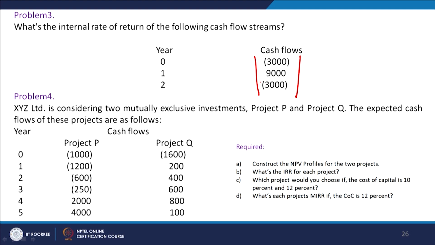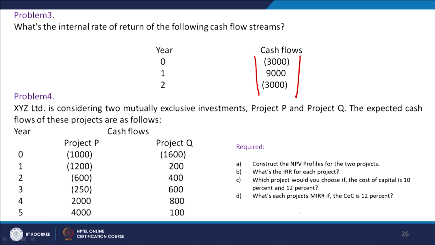Then at the end of the first year we are going to have an inflow of 9,000, and again in the second year we have to make an investment of the same amount we made in the 0 period, that is 3000 rupees. So, in this case there are a total of 3 cash flows, 2 cash outflows and 1 cash inflow. We have to evaluate this proposal, and for evaluating it you have to find out the internal rate of return.